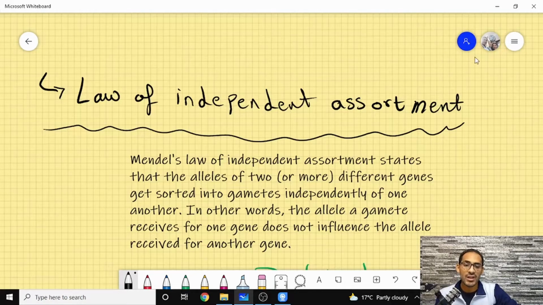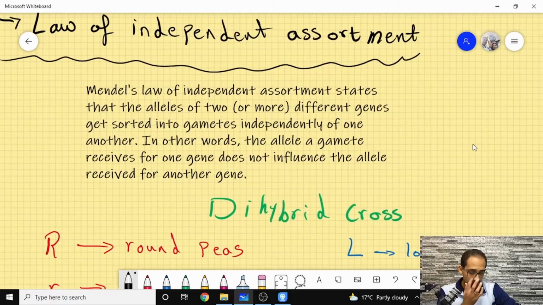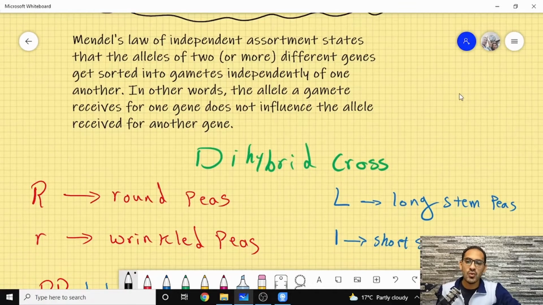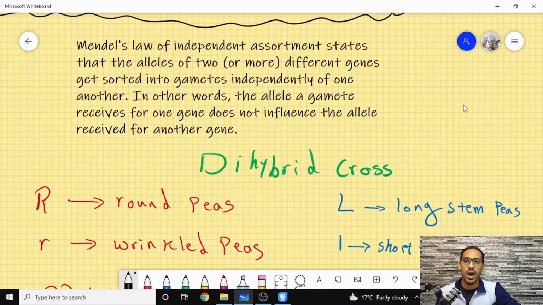So you don't have predetermined gamete formation, or predetermined allele formation in your gene. In order to understand that, Mendel formed the idea of a dihybrid cross. The idea of a dihybrid cross is very simple. You are making a hybrid not only for one trait, you're making a hybrid for two traits. So in order to form that hybrid, you need to make sure that you get one individual that is pure dominant for the two traits, and another individual that is recessive for the two traits.